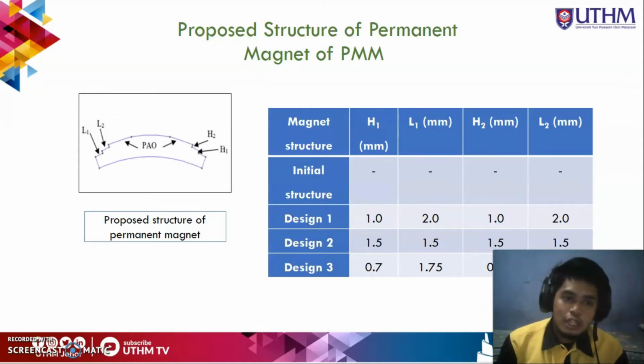So as you can see, at the diagram of proposed structure of monomer magnet, there are L1, L2, POW, H2, and H1.